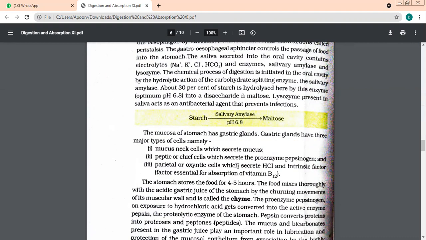Now the food has reached the stomach. It is going to be in the stomach for how many hours? 4 to 5 hours. Here it is going to mix with juices which are known as? Gastric juices. That is why the doctors always say that you should eat your food by 7:30 at night when you take your dinner. You should not eat your dinner late.